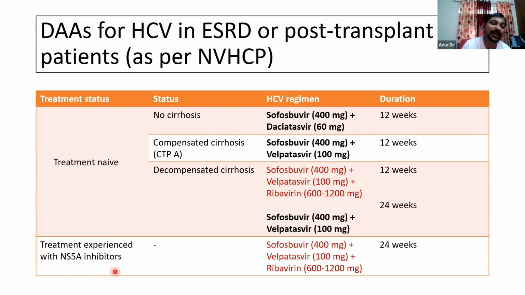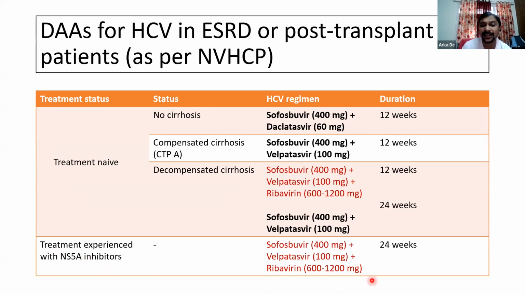However, patients who have previously failed treatment with NS5A inhibitors, such as daclatasvir, velpatasvir, ledipasvir, the asvirs, will still remain a difficult to treat group in the Indian setting. Why? Because ideally these patients need treatment with a drug called voxilaprevir, which is not available in India.